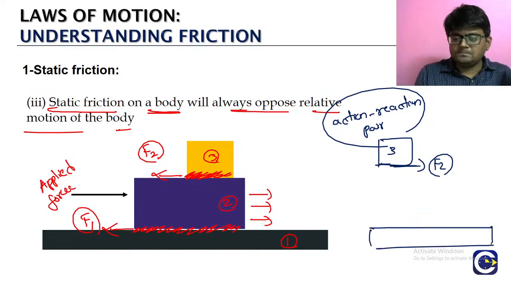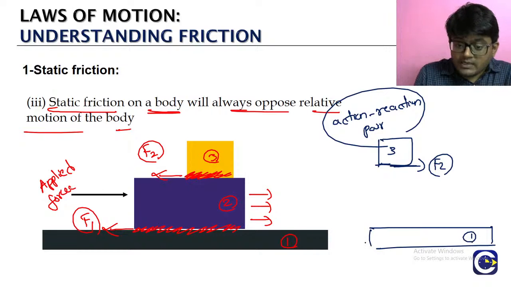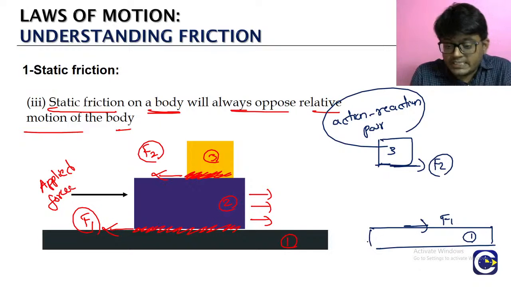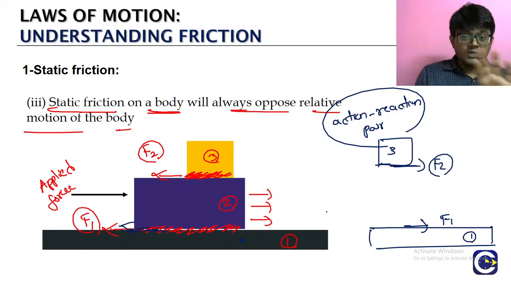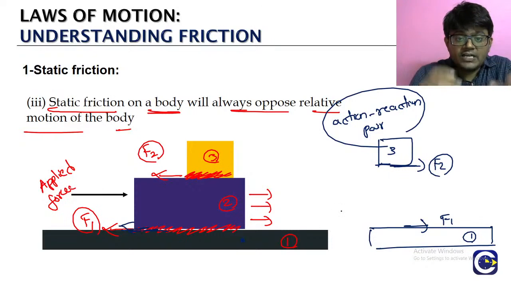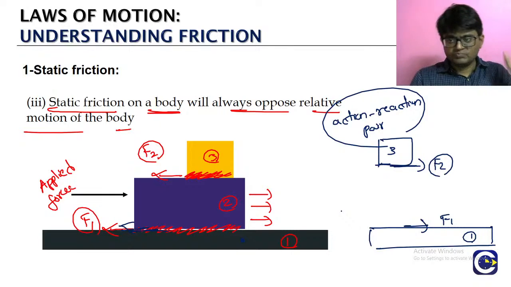Block 1 பாருங்க. Block 1 க்கு மேல what will be the frictional force acting? Same F1 value but towards the right side. எதனால? The block 1 is applying a force of F1 on the block 2 towards the left. அப்போ block 2 will apply a same value of force exactly opposite direction. புரியுதா? So this is how we look at the friction acting on different bodies based upon the action reaction pair concept. மத்த forces மாதிரியே friction is also going to satisfy the action reaction pair concept.